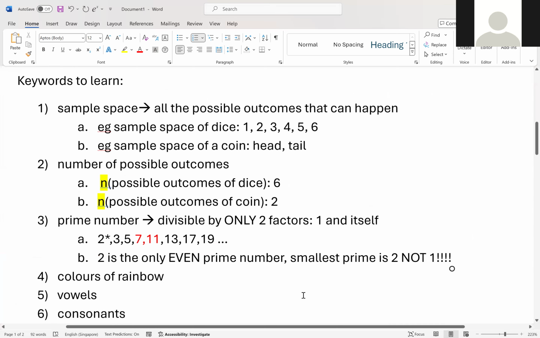Okay, a lot of students thought 1 is a prime number. No, because for 1, the factor is only 1. 1 times 1 is 1, right? That's it. Can 1 times 2 give you 1? No. Okay, I give you guys some time to copy all this. After that we're going to go through colors of the rainbow, vowels, consonants, and playing cards.